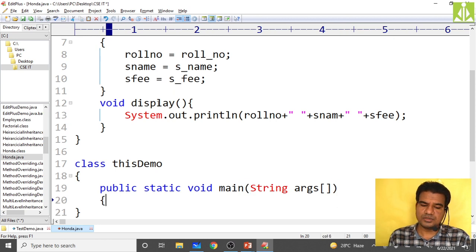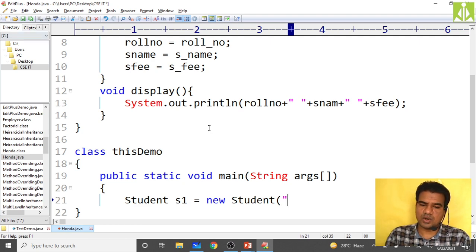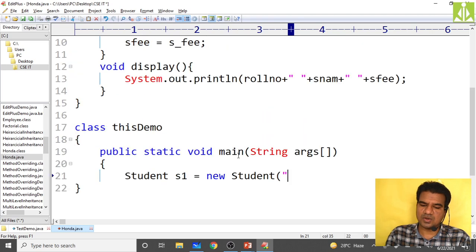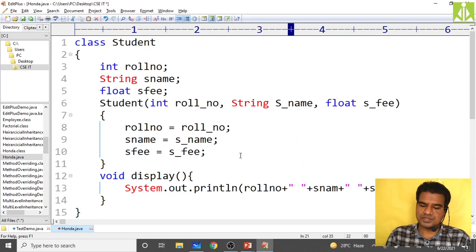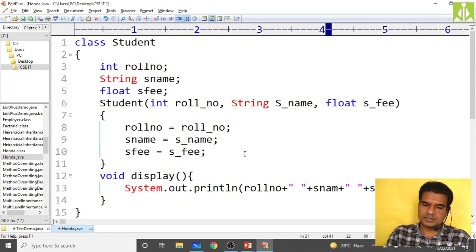Then put Student s1 equals new Student of, and pass the values. For the constructor, check what we have over there, because this is the constructor call. First we pass the roll number, like 1001. Then I need to pass the name.